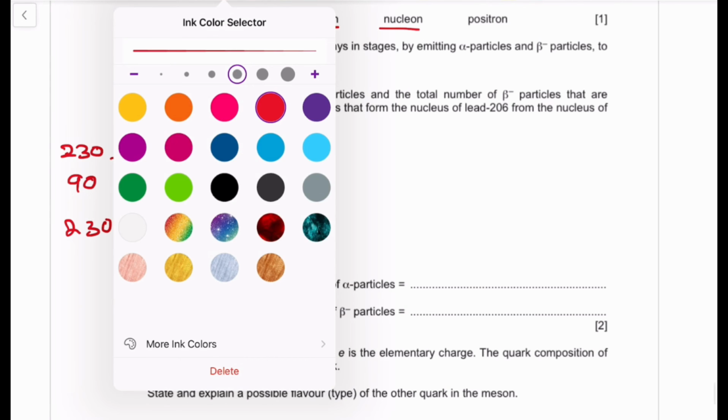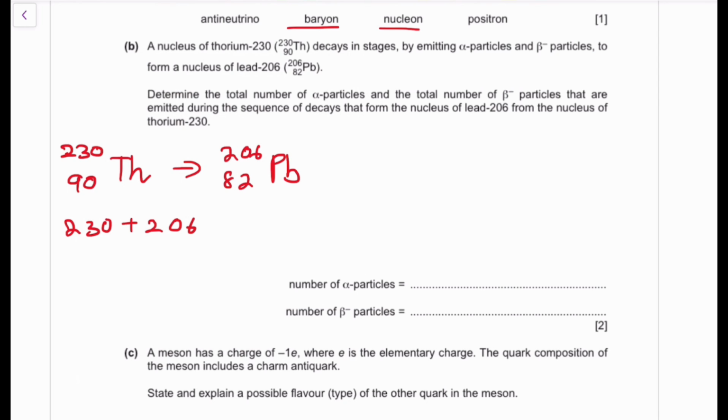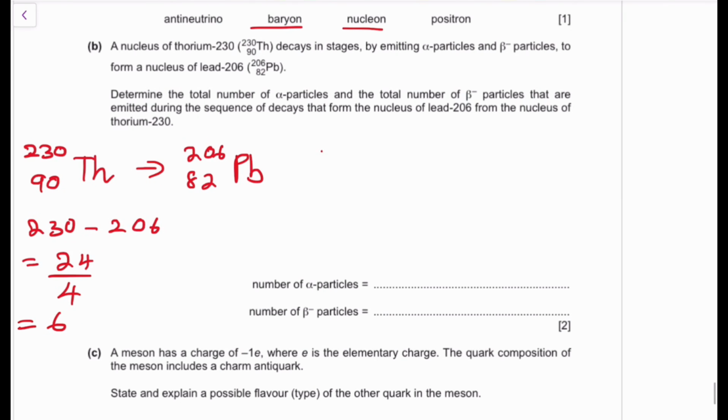So 230 minus 206. Sorry, there's a minus in here. 230 minus 206, basically, that's going to give me 24. But I know that one alpha particle weighs a 4. So 24 divided by 4 is going to give me 6, meaning that I have 6 alpha particles.